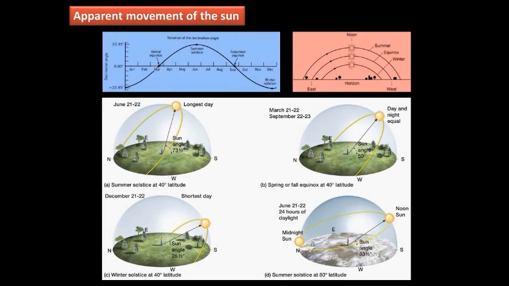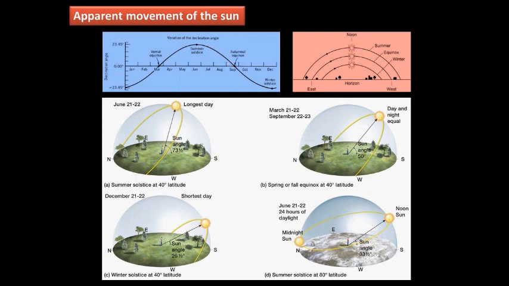where the direct rays of sunlight fall directly on the equator. So both the northern and southern hemispheres experience equal amounts of day and night, right? So that is called the vernal equinox. And after 3 months, the sun is directly overhead on the Tropic of Cancer. On the 21st, it is called the summer solstice, where the northern hemisphere has summer and the southern hemisphere has winter, the northern hemisphere having the longest day and shortest night, and the southern hemisphere having the shortest day and longest night. And after 3 months, the sun is again on the equator.